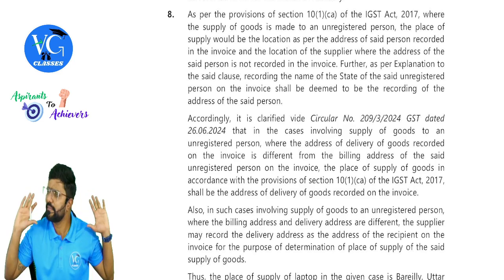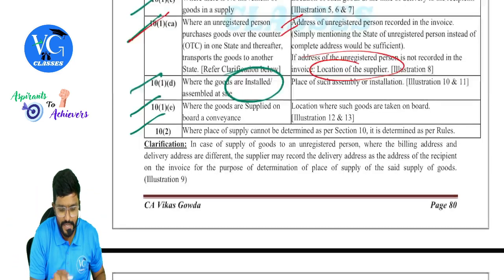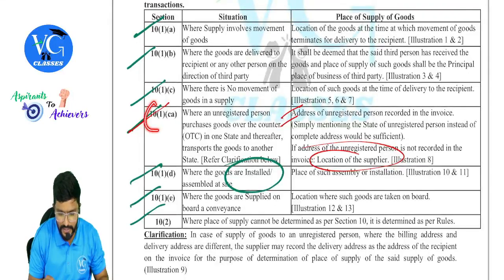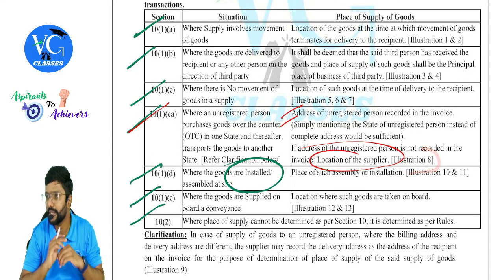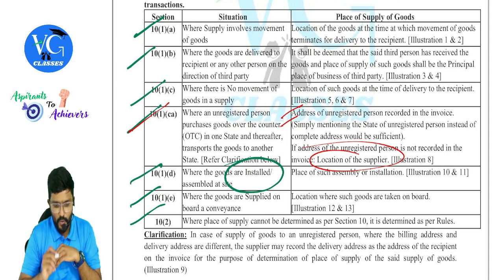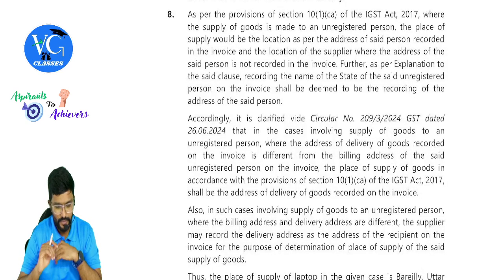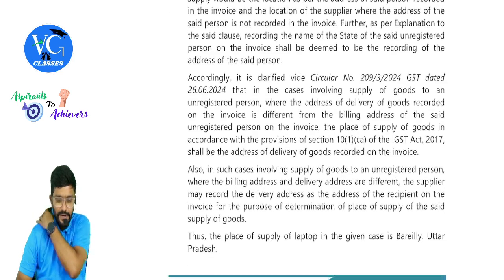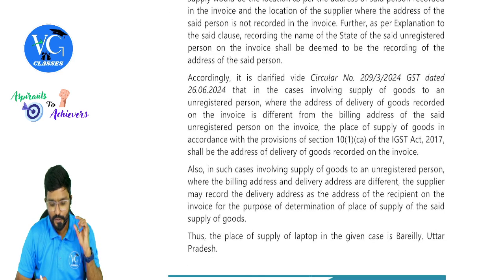Even state name mentioning is enough, guys. What they are trying to explain here is 10(1)(c). This provision they are explaining. Clear? Yes. But we have a clarification for that. That is what I just now read. Okay, so accordingly, it is clarified by circular number 209/3/2024.